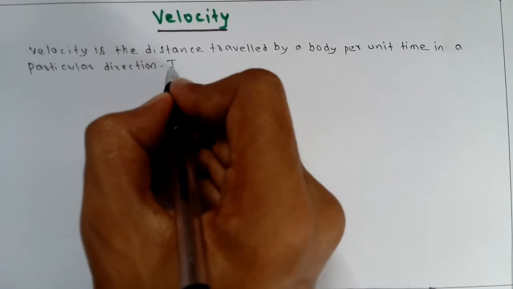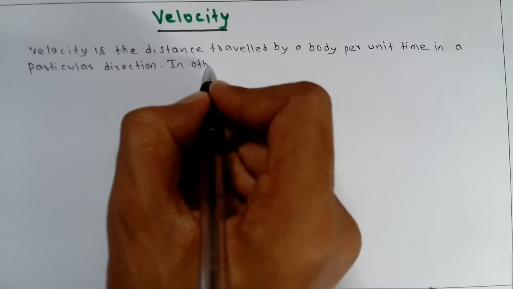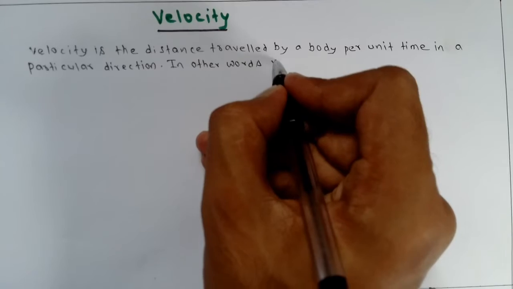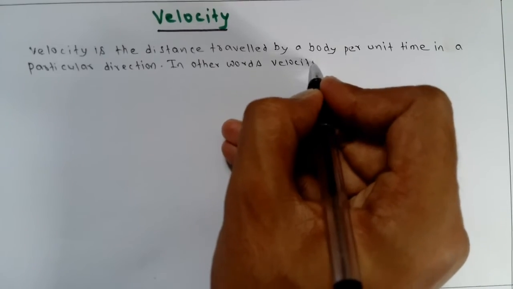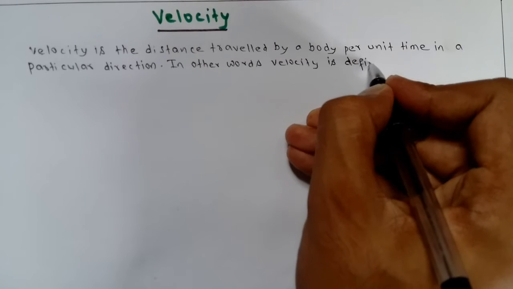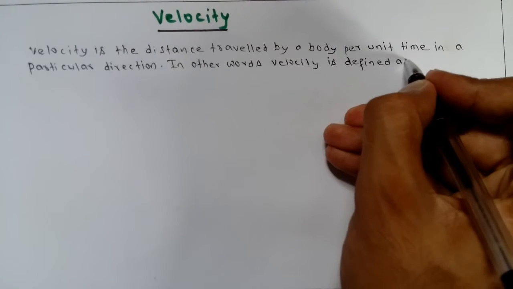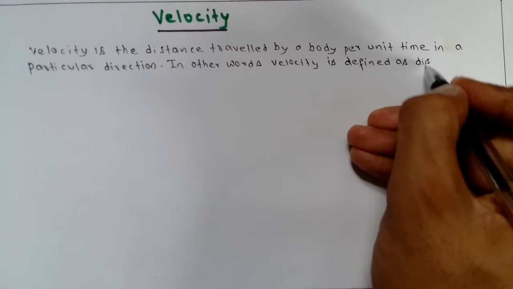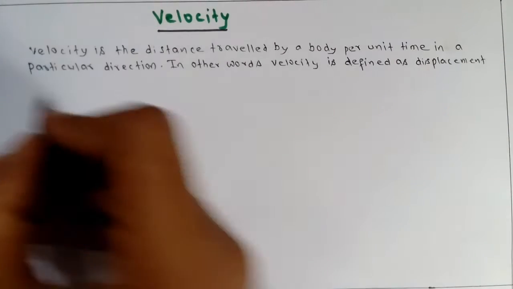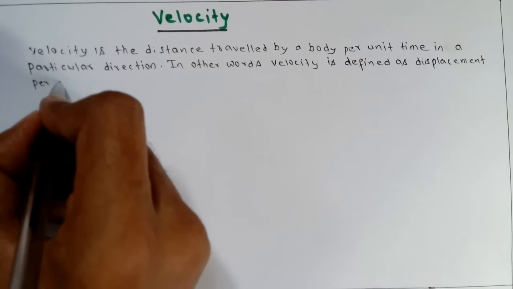In other words, velocity is defined as displacement per unit time.